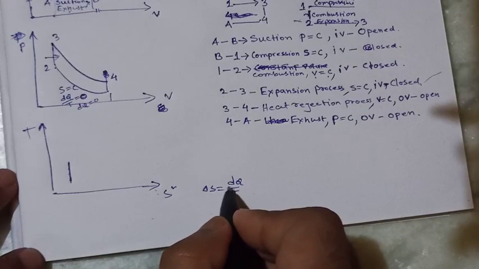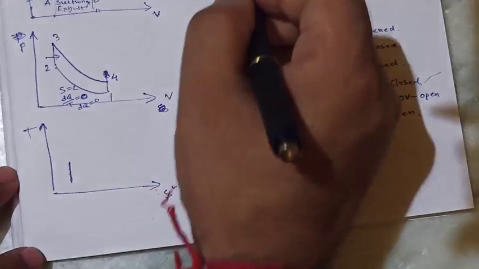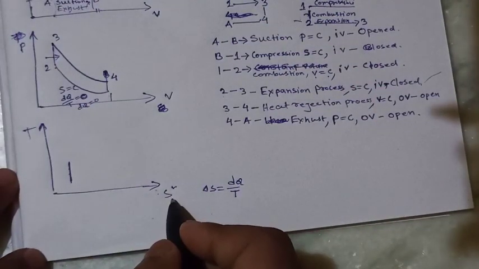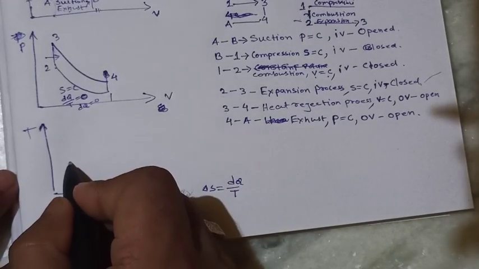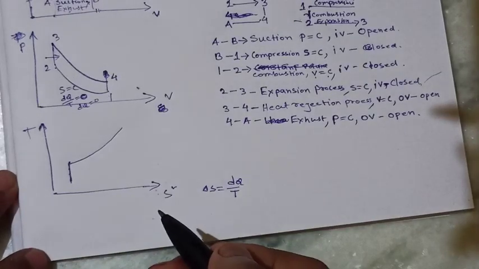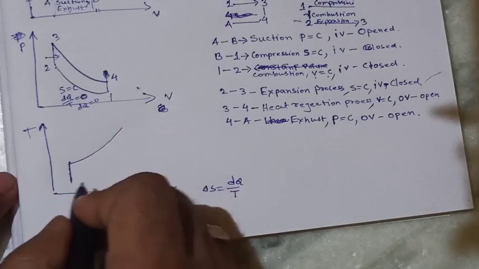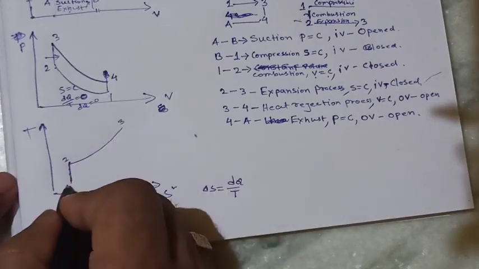When heat enters this chamber and combustion takes place, S will not be constant, it will increase, and T also increases. So we have to draw this line. So this point is 2 and this is the 3 point, this is 1 to 2.